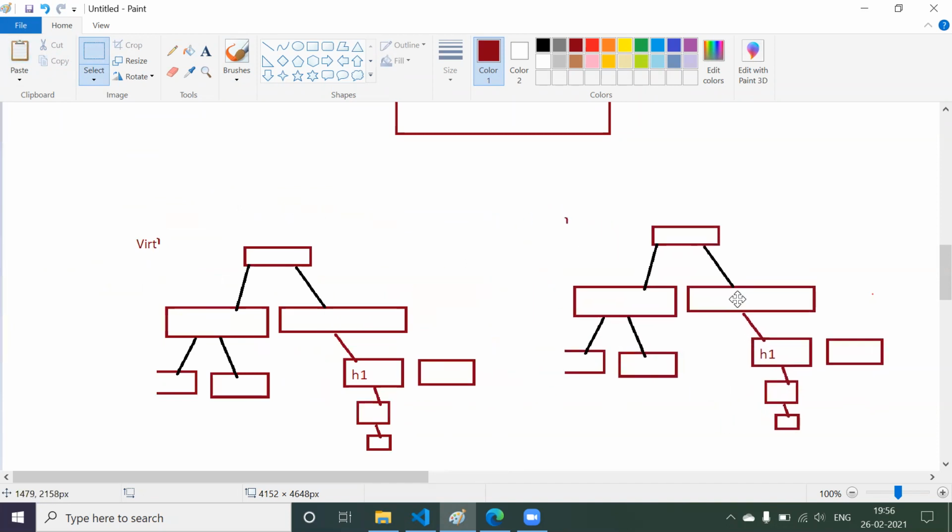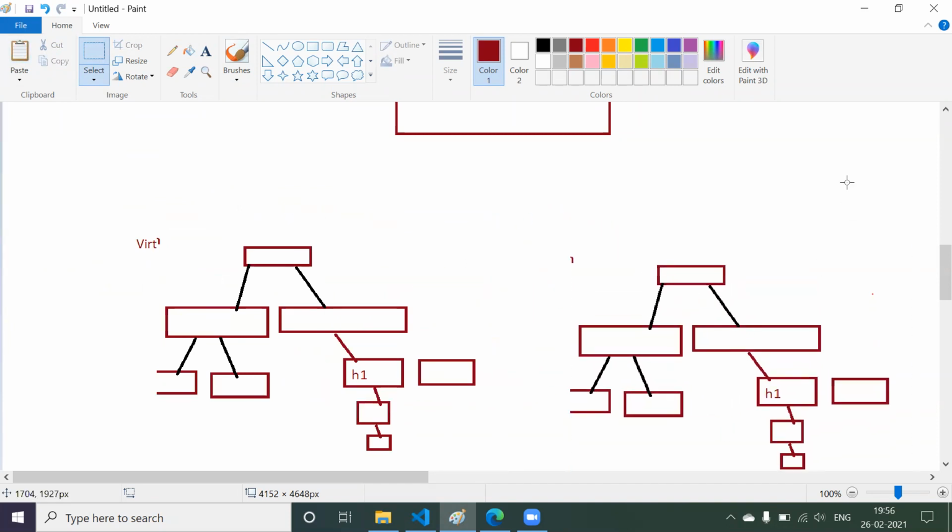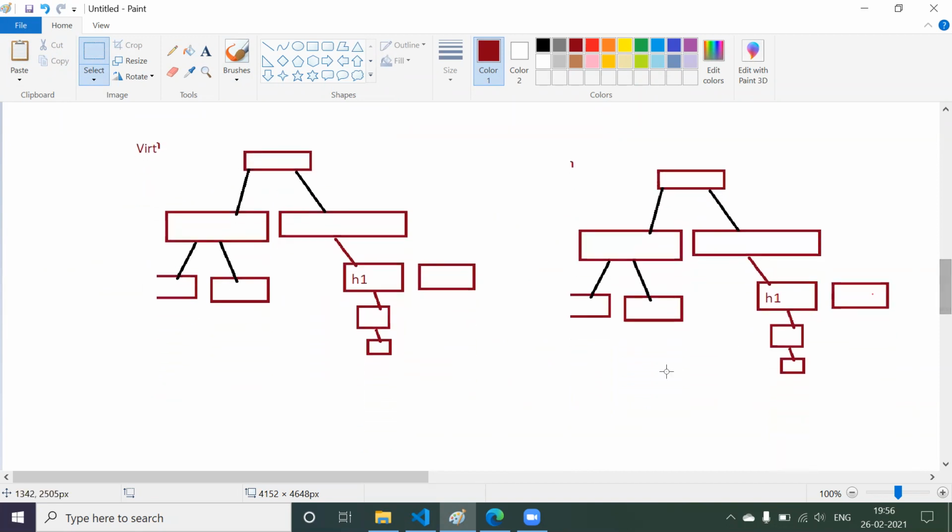And he is going to maintain it somewhere. Okay, now this is like a virtual DOM. In React, it is called the virtual DOM. Now you are going to perform some operations, right? Now you changed the text of this h1.